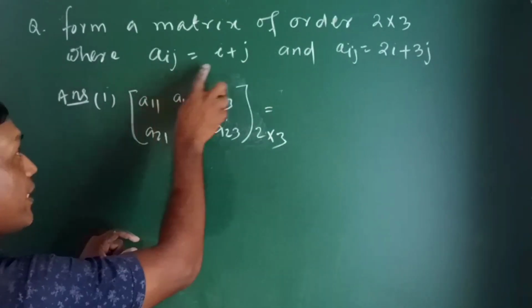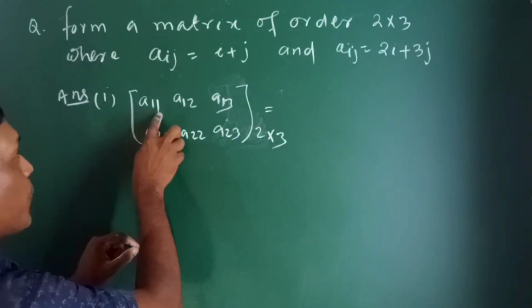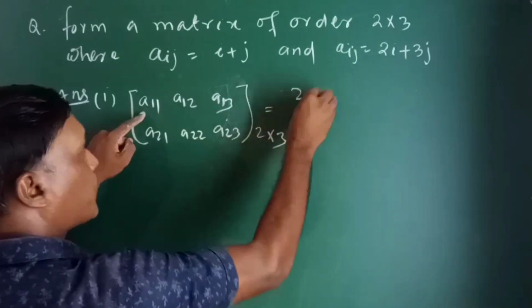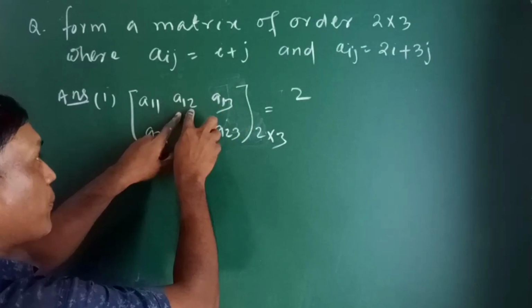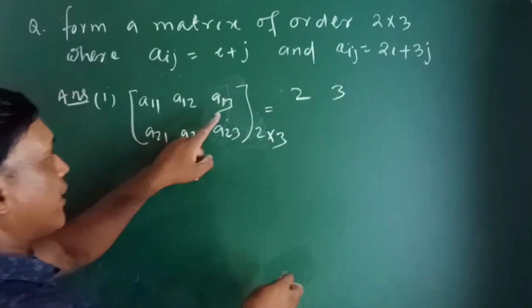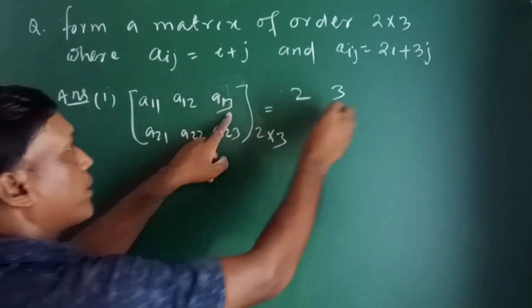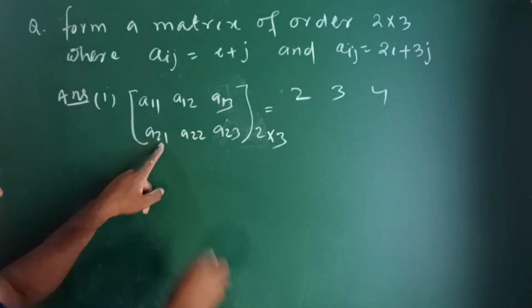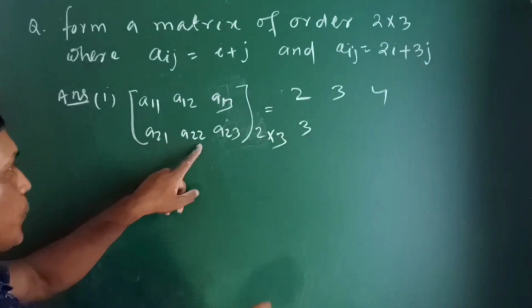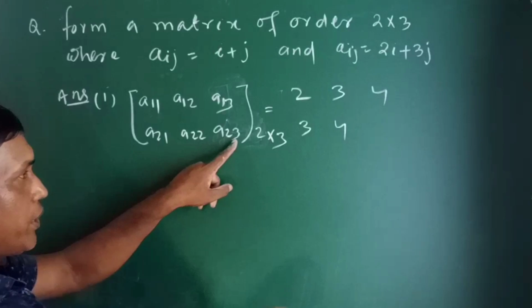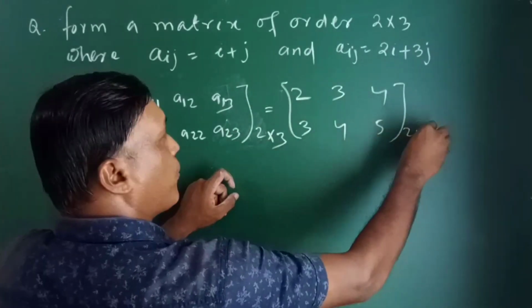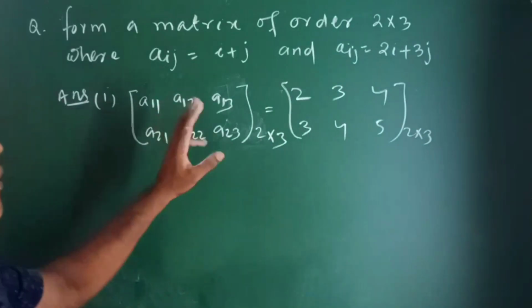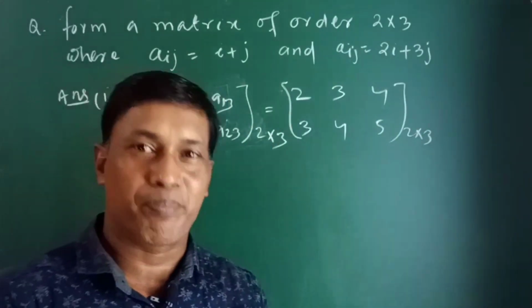So a11 is 1 plus 1, that means 2. a12 is 1 plus 2, 3. a13 is 1 plus 3, 4. a21 is 2 plus 1, a22 is 2 plus 2, a23 is 2 plus 3. So this is a matrix of order 2 cross 3 where the element aij is i plus j.